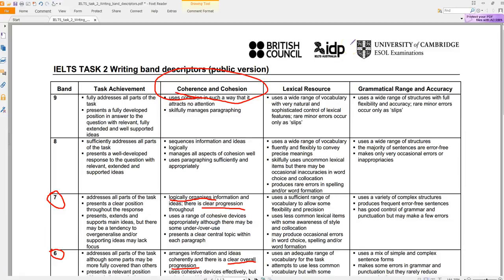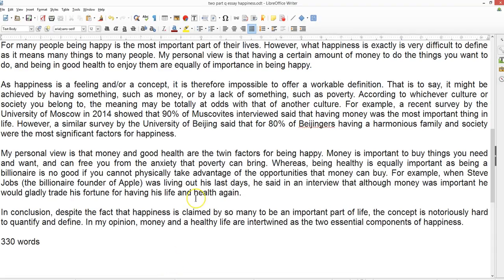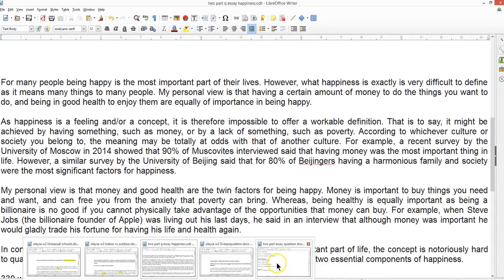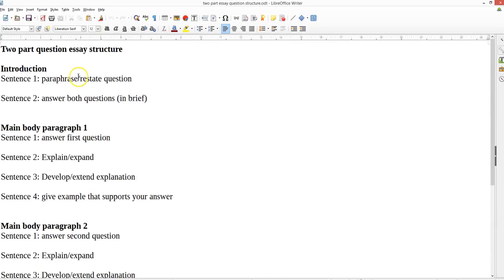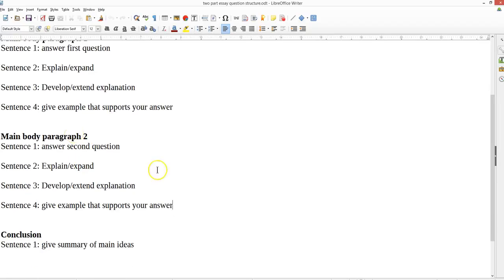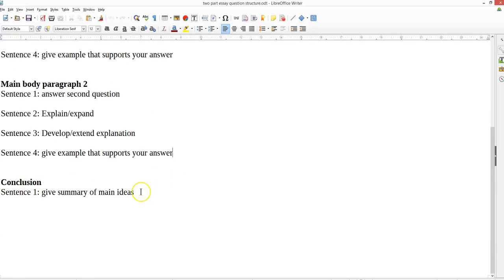So what does this look like in practice then? Well, let's have a look at the example. So, the structure, as we said, you paraphrase the question, you briefly answer both of the questions. Answer the question in brief, explain, develop it, an example, same for paragraph 2, and then at the end, a single sentence that basically gives a summary.